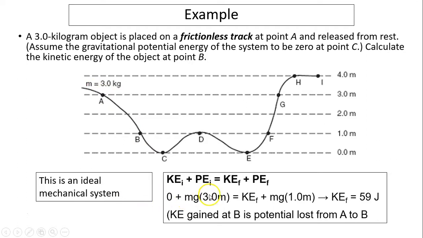Kinetic at A is 0. Potential energy at A is mg delta H. Delta H is 3. Kinetic energy at B is the one you have to find out. And potential energy at B is mg times delta H at B, which is 1. So you can solve this: KE final equals 59 joules. You can also use the equation change in kinetic equals negative change in potential, and you will have the same thing. This really means when the object goes from A to B, it will lose potential energy because it's getting lower and lower. And where did the potential energy go? It changed into kinetic energy.